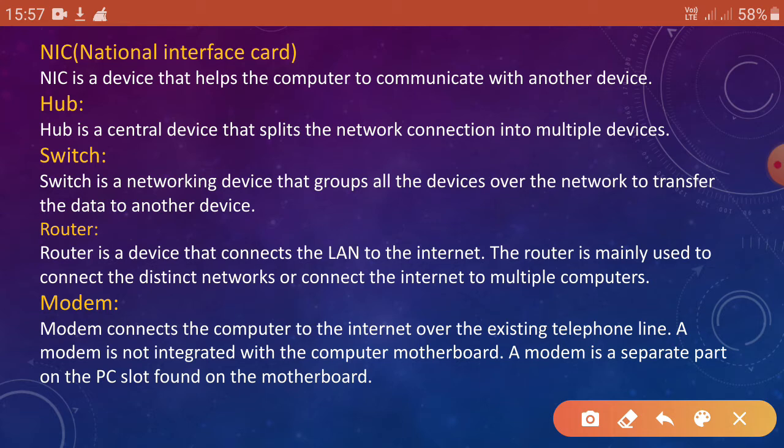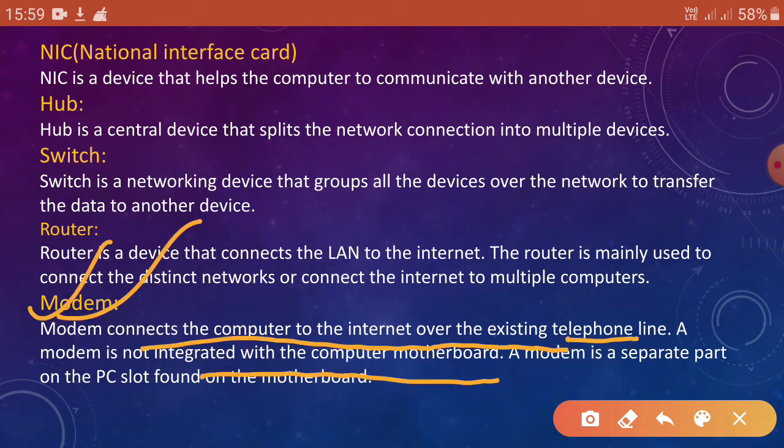Next part is modem. What is a modem? A modem connects the computer to the internet over the existing telephone line. A modem is not integrated with the computer motherboard. It is not installed on the computer motherboard. It is a separate part.